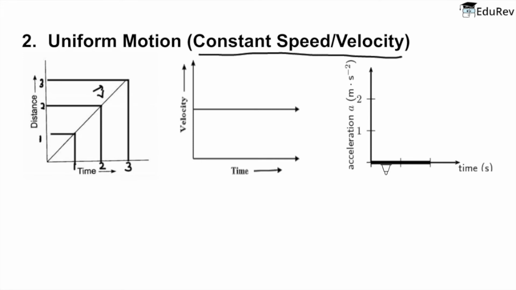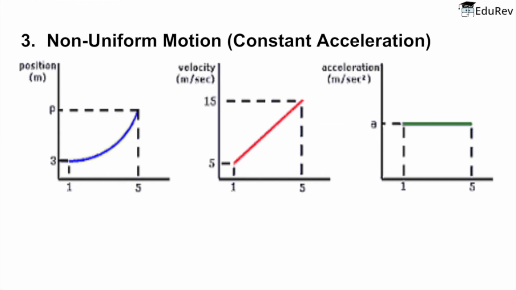And again, if we check the acceleration-time graph, since the velocity is constant, there is no change in velocity. Change in velocity, this triangle shows the change in the value of something. So the change in velocity is equal to 0. That means our acceleration, which is change of velocity per unit time, is also zero, as it is shown here. So that was uniform motion, and now we go on to non-uniform motion, or we can say accelerated motion.